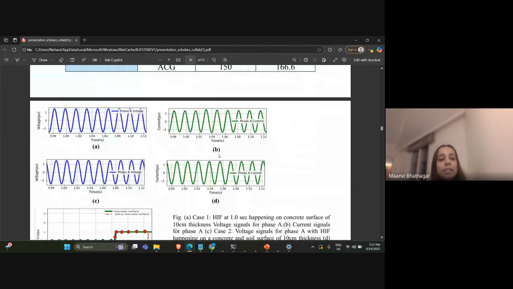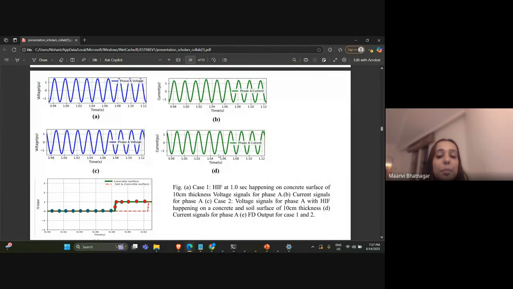Here we can see the graphical representation of the different types of high impedance faults. In the first figure, figure A, the HIF fault occurs at 1 second. The values of voltage and current have been normalized to make things easier for understanding. And as I said, high impedance faults don't have much variation in their current values, or they don't get a very high peak if a fault occurs.